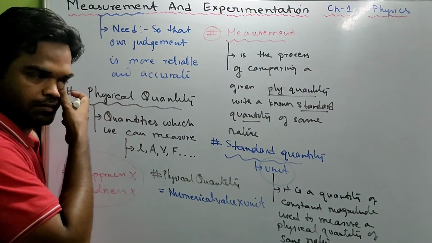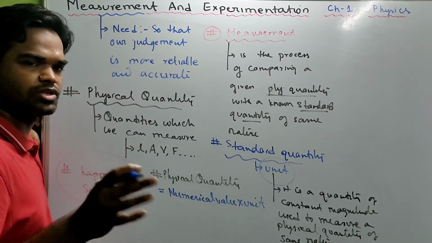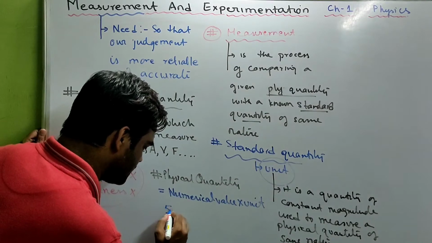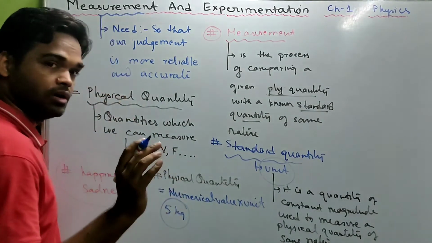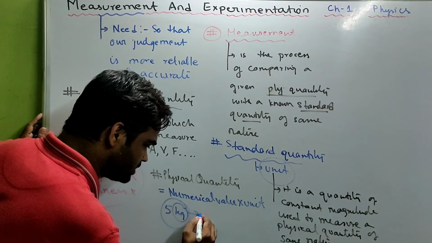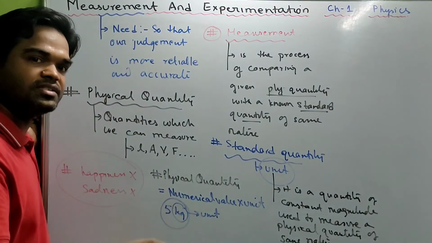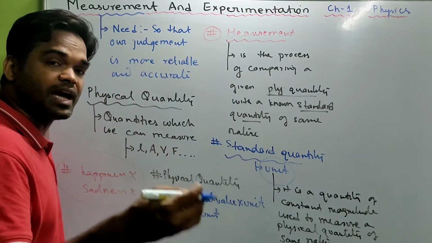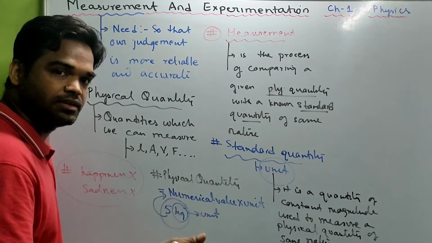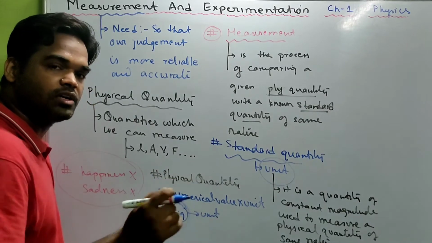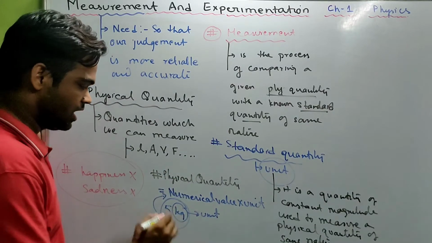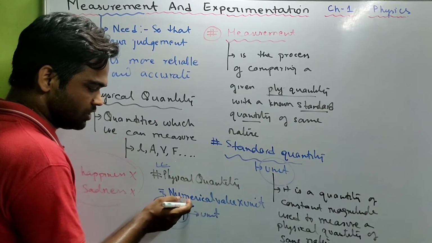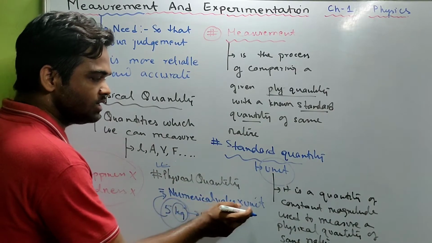For example, taking the same grocery shop example, you go and you ask for 5 kg of sugar. Over here, kg is the unit for comparison. And 5, this numerical value, denotes how many times that unit kg is present in that given quantity of sugar. Am I clear? So a physical quantity can be expressed as the product of numerical value and unit.